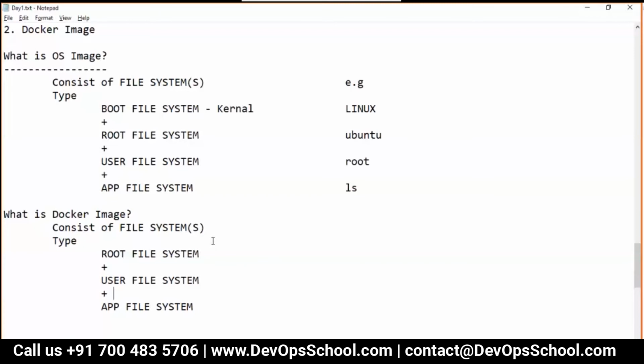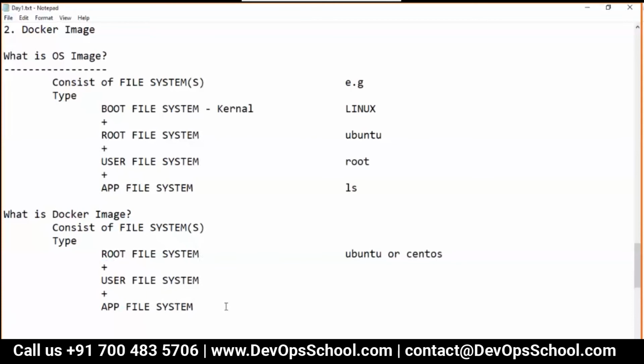Are you getting this, guys? Yes, Rajesh. Wonderful. So guys, if someone asks you what is a Docker image, you tell them it's a combination, a collection of root file system, user file system, and app file system. In short, here it can be Ubuntu root file system or CentOS also, anything, and on top of that the user and app file system.